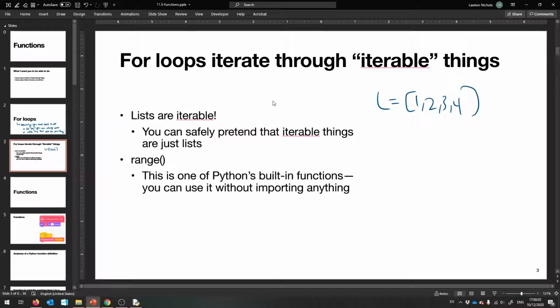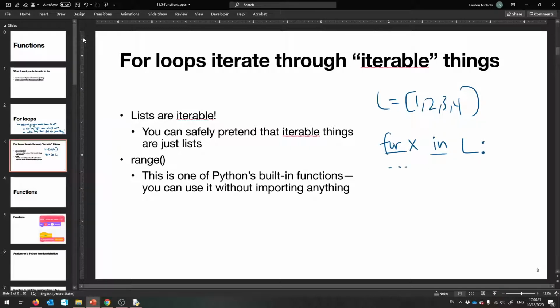This is how it looks in Python. Instead of while, you say for, and you give a variable name. You say x maybe. You say for x, and then you say the word in. This x is up to you. For and in are required. For x in the list L.